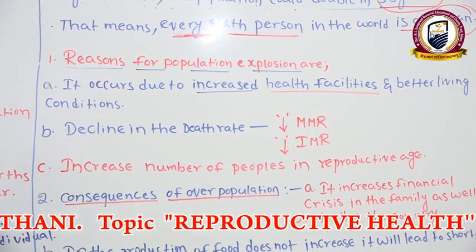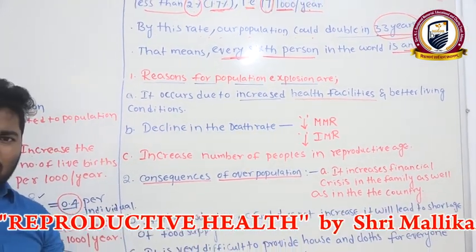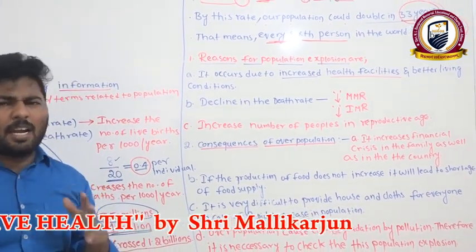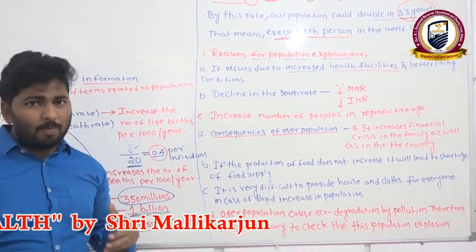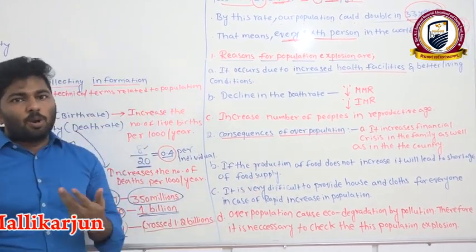Why is the death rate less nowadays? Because sophisticated equipment is available in hospitals to treat any kind of disease. Currently we are observing the corona disease.